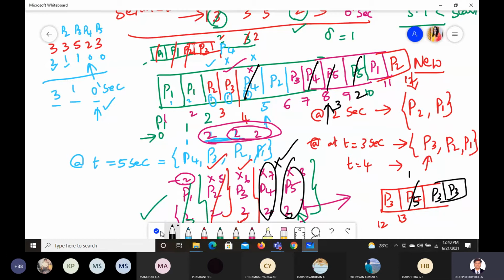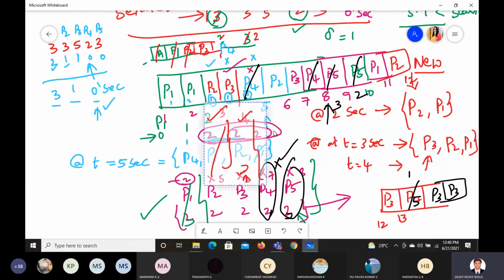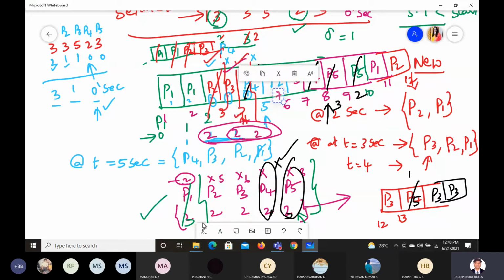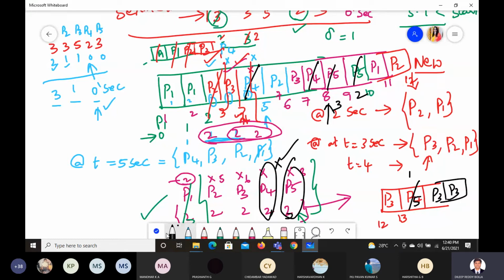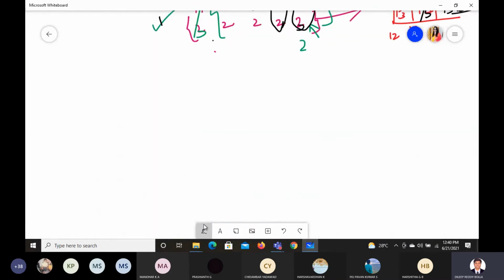I'll explain once again with a new problem. A fresh problem we will take and try to bring out the thinking from this. Yeah. So now let us take any of the data. You please tell me. We'll do it once again. So tell me this timing. I'll take only P1, P2, P3, P4.